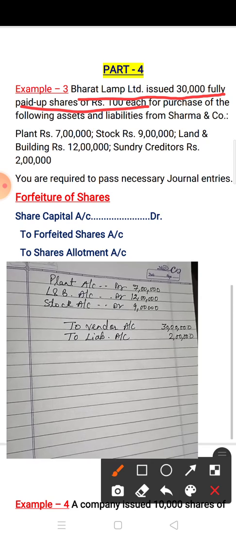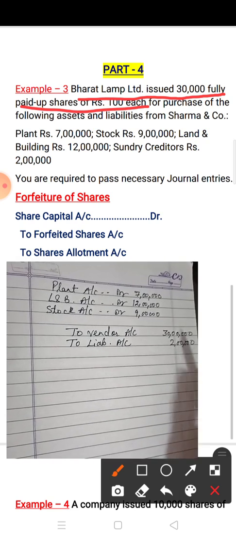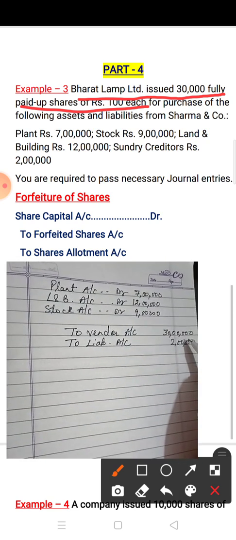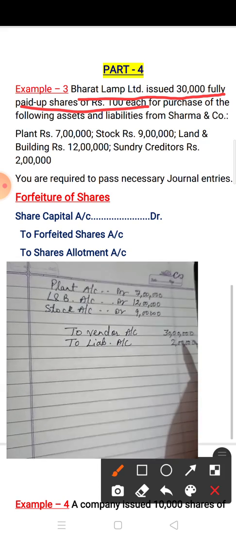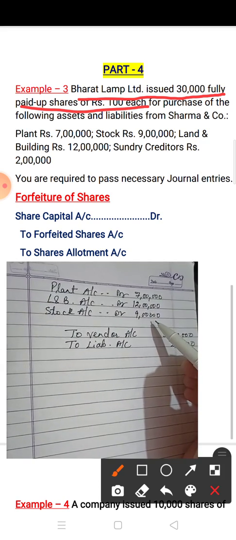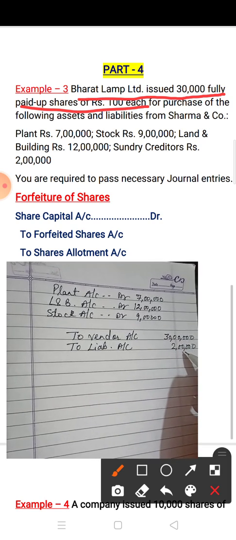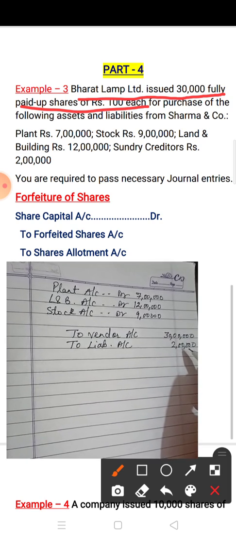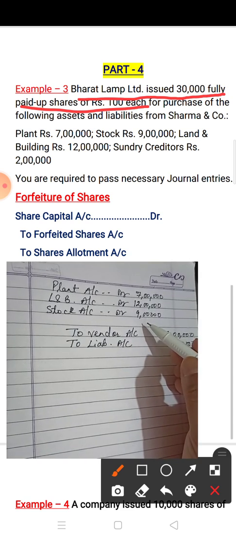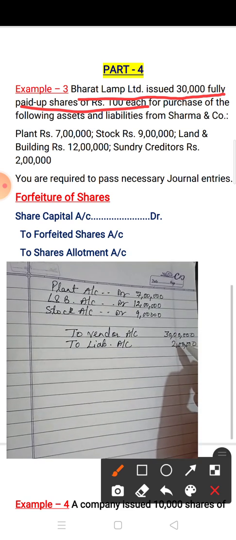Now see, according to the dual aspect, debit is always equal to credit. But here, when you total the debit side, it is 28 lakh, and the total of the credit side is 32 lakh. It means the debit side is smaller than the credit side.